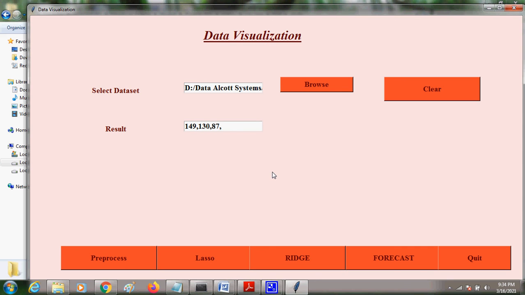Forecast for the next 3 days. What is the forecast value? So for the next 3 days, the demand for bikes is 149, 130, 87, like that.